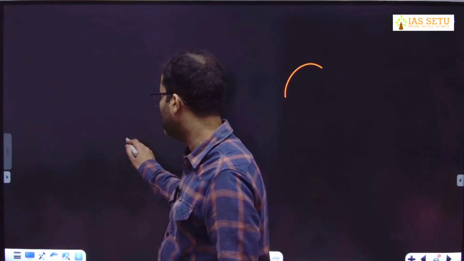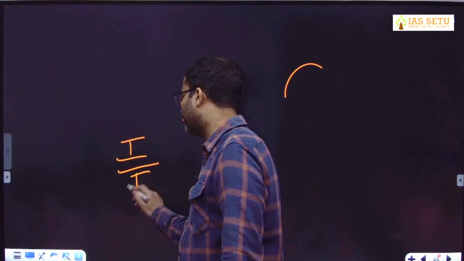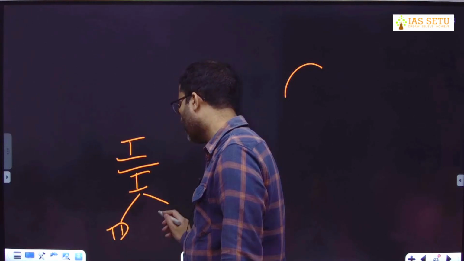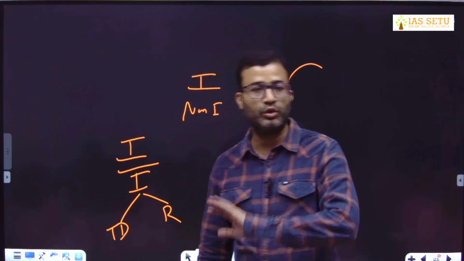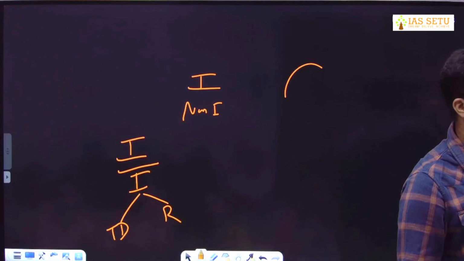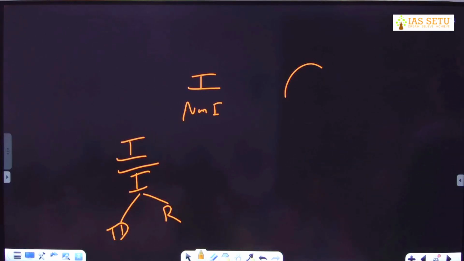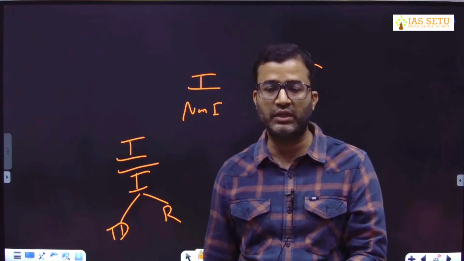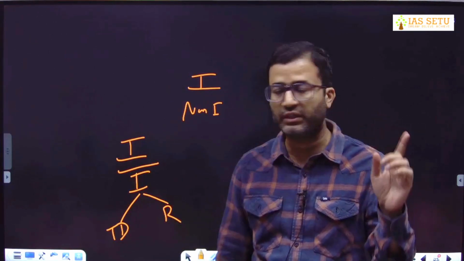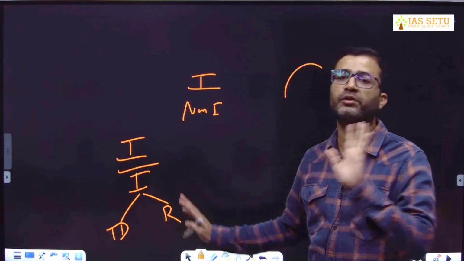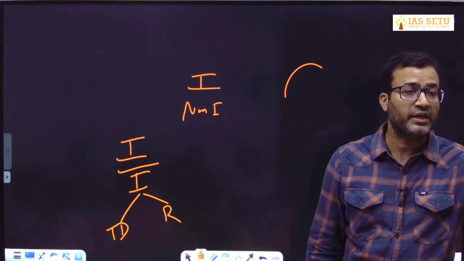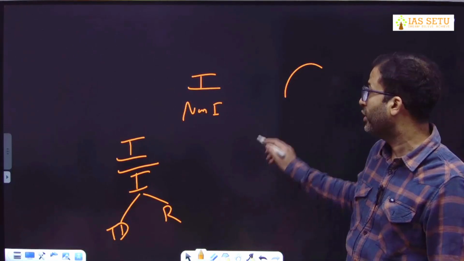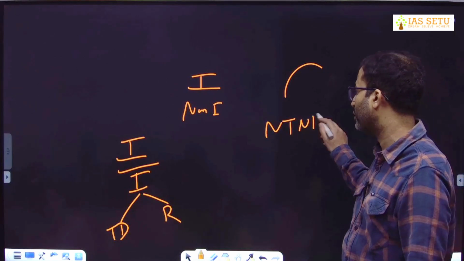And when it is integer upon integer form, it depends on what question you are taking. यहाँ पे दो ही फॉर्म मिलेंगे, या तो terminating decimal और repeating, no other possibility. Any rational number, if you want to convert in decimal, there are two possibilities: either they will be terminating decimal or repeating decimal. And each and every irrational number when you convert in decimal, for sure neither they terminate nor they repeat.